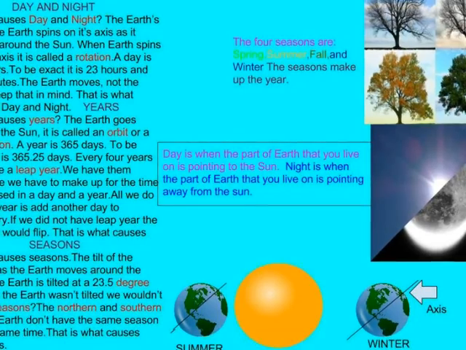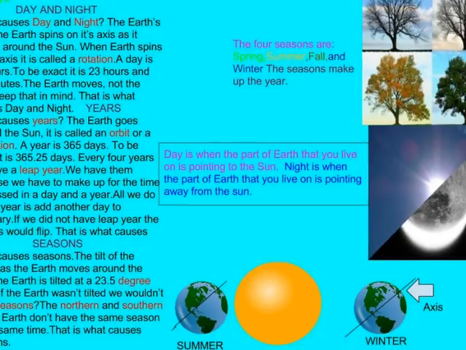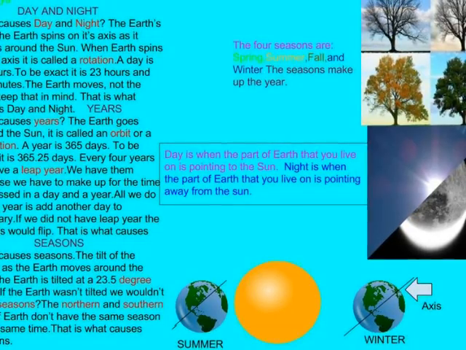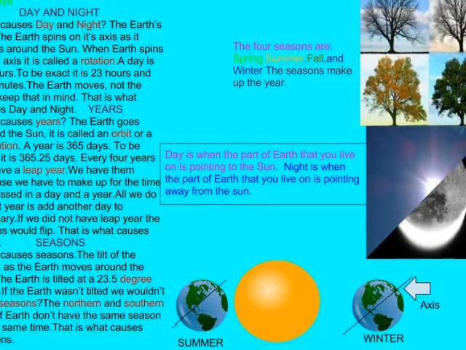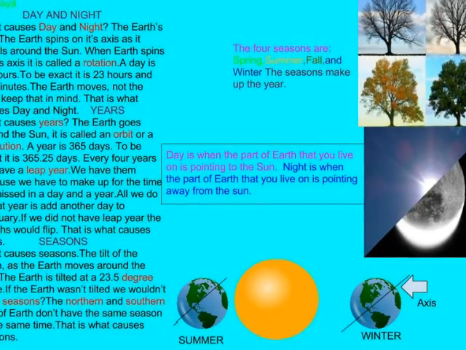It is called an orbit or a revolution. A year is 365 days. To be exact, it is 365 and a quarter days. Every 4 years we have a leap year. We have them because we have to make up for the time we missed in the day and the year.